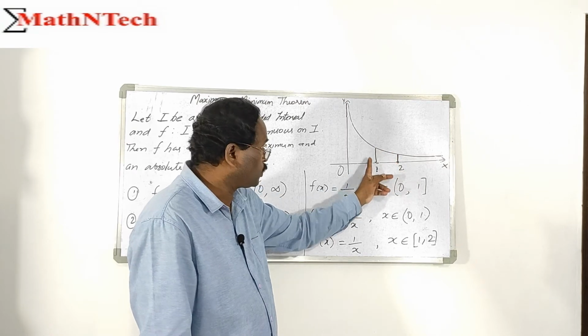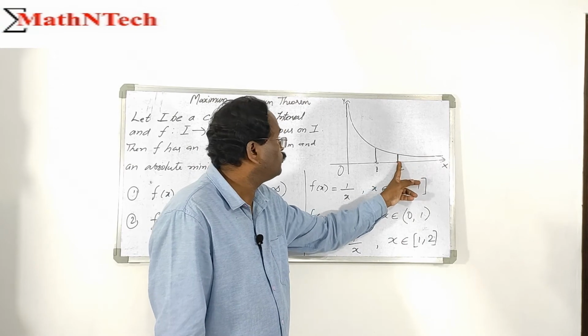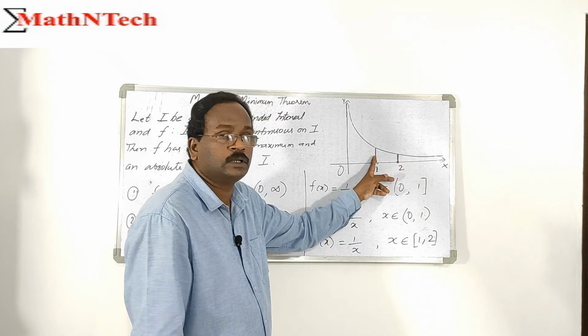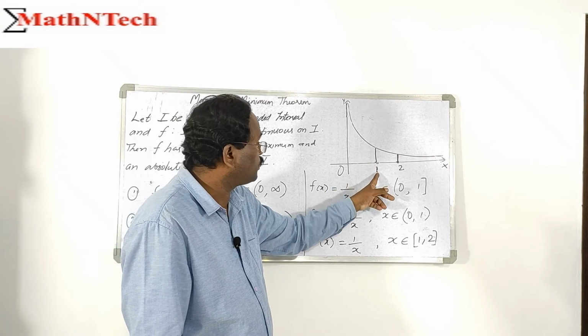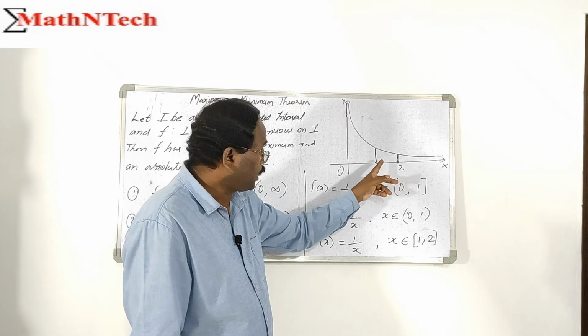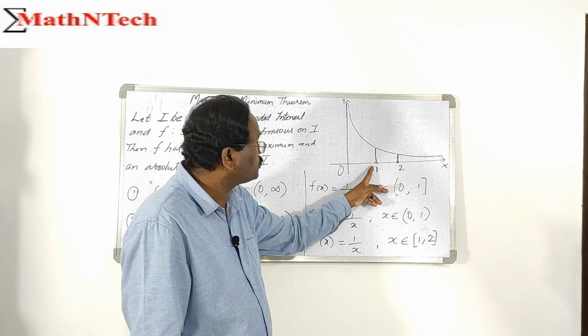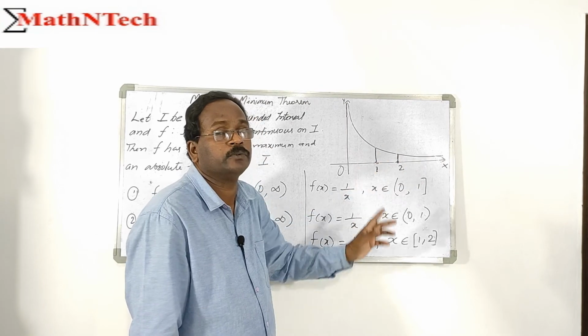Supremum equals 1, infimum equals 1 by 2. At 2, the value is 1 by 2. At 1, the value is 1. So it has an absolute maximum at the point 1 and an absolute minimum at the point 2: absolute maximum equals 1, absolute minimum equals 1 by 2.